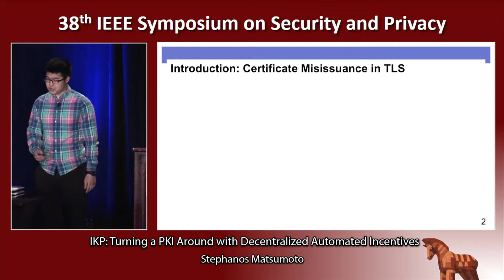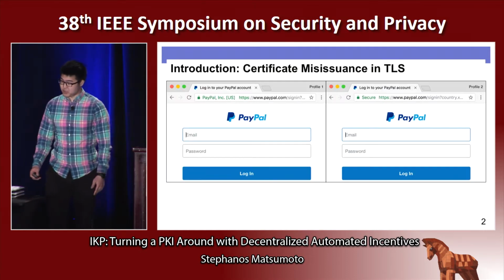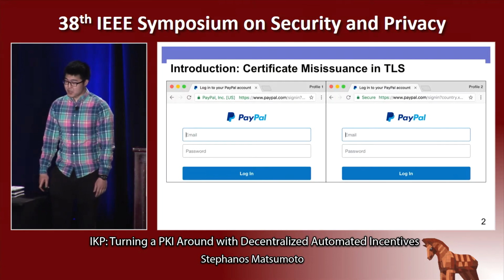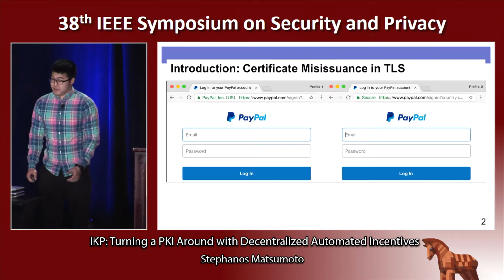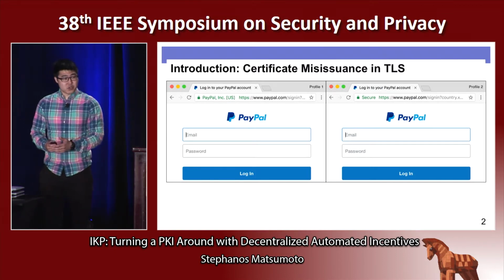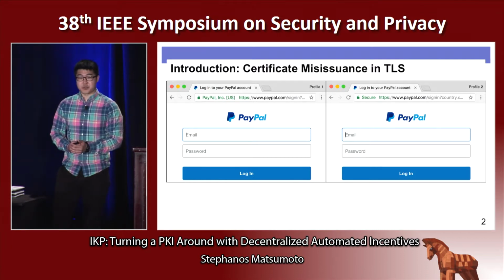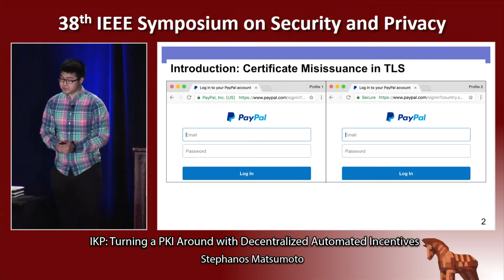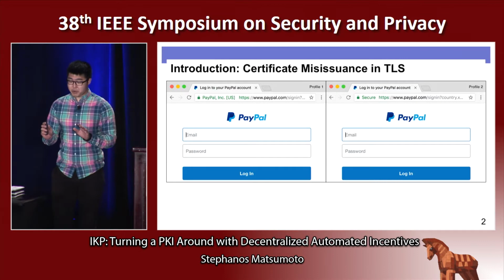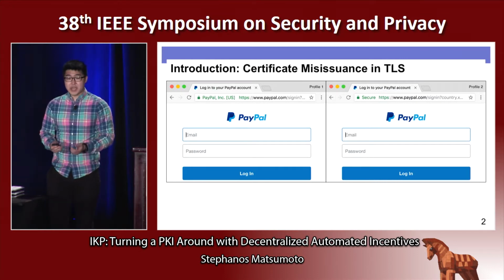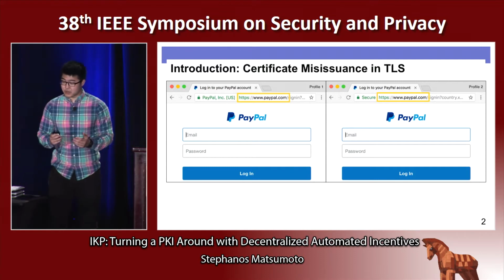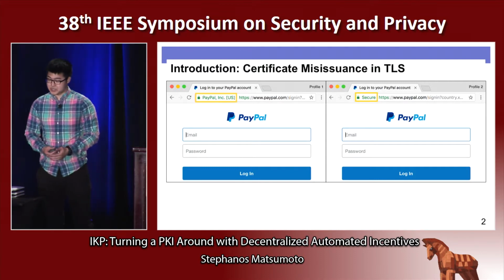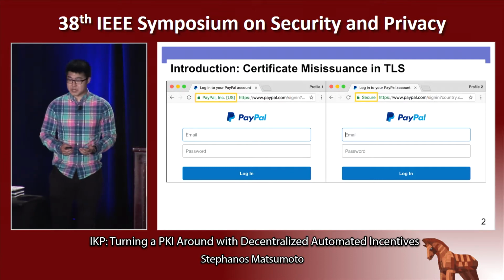If I showed you these two pages on my machine and told you to log into PayPal on one of them, which would you choose? Now, I'll tell you that one of these is safe to log into, but if you choose wrong, you'll be sending your login credentials to an attacker instead. Now, I want to point out that both of these pages look identical, and in fact, the URLs are the same. And the green lock icon indicates a trusted HTTPS page.